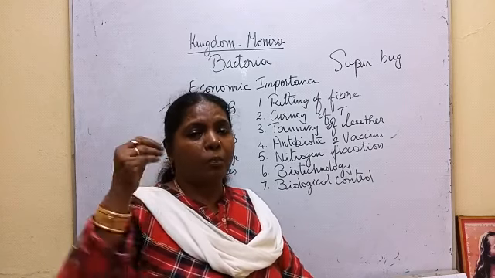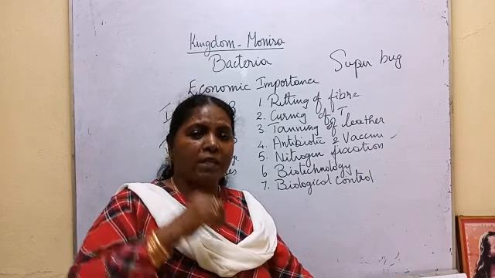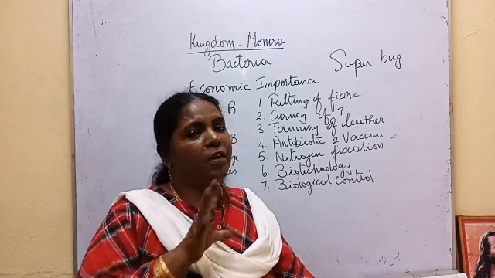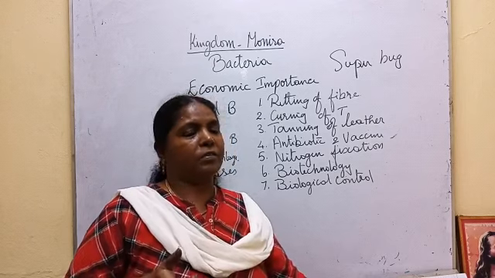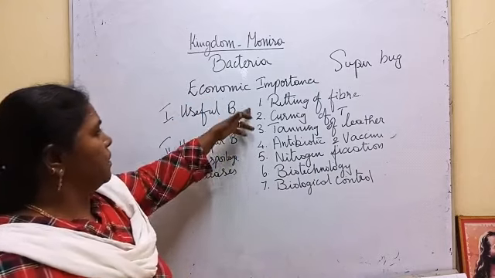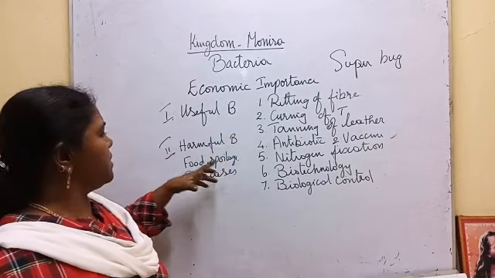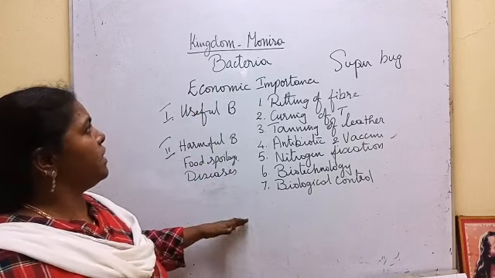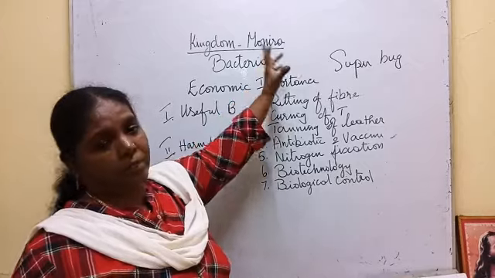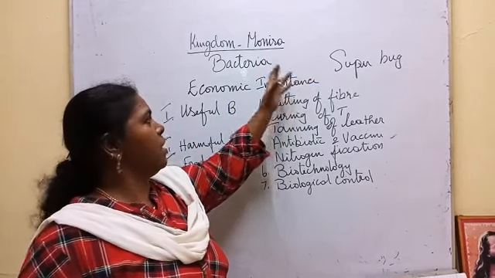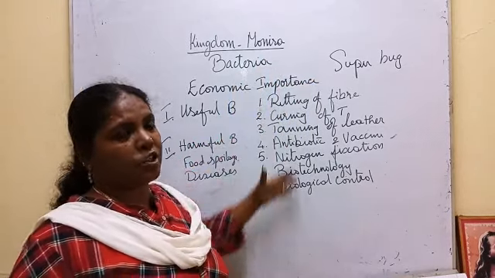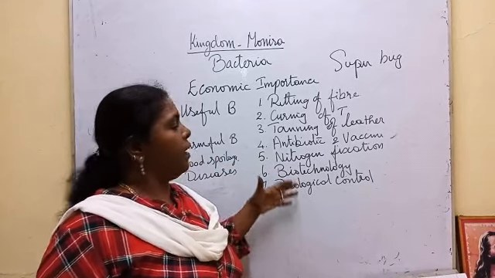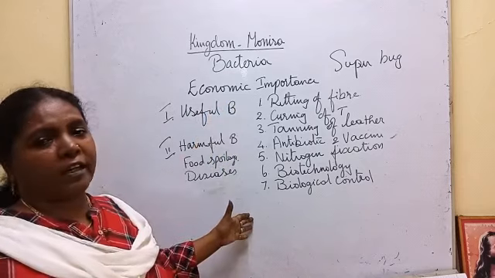Okay, so if the botulinum bacteria are present, definitely it will affect our health. So all these are the useful as well as harmful phases of bacteria. With this we are finishing Kingdom Monera. In Kingdom Monera, we have seen about bacteria, all their shape, size, structure, reproduction, respiration and economic importance.